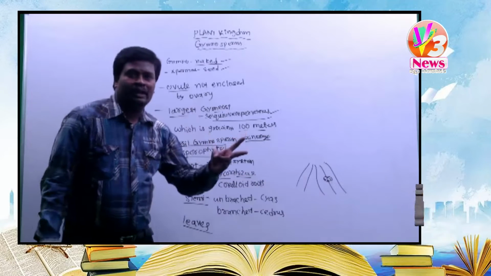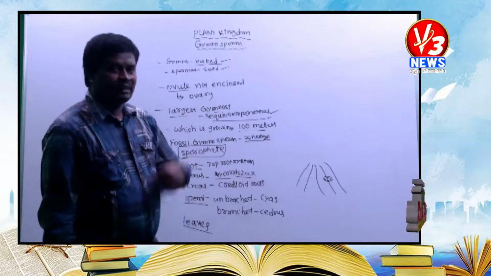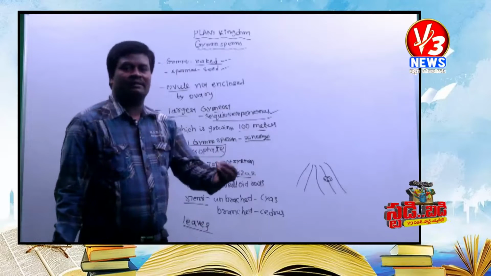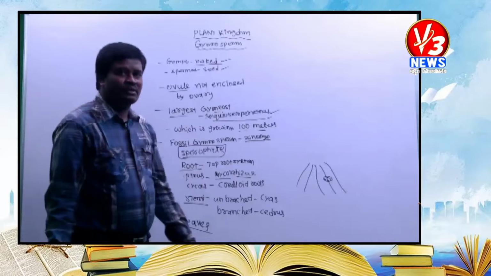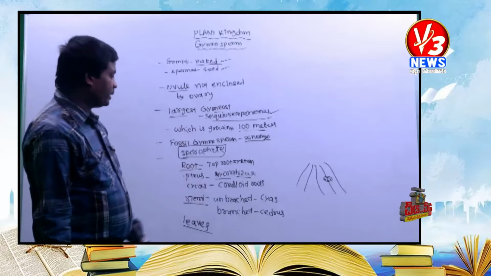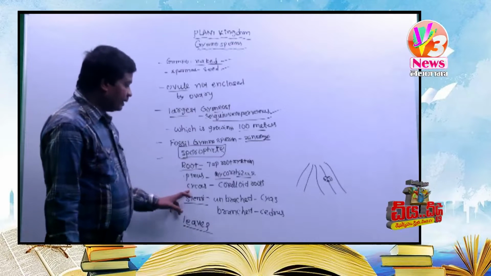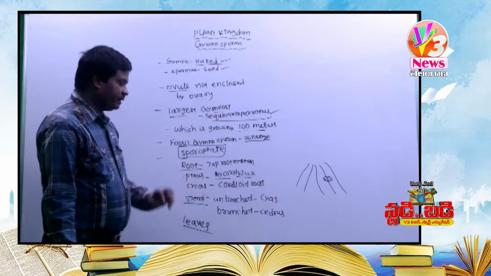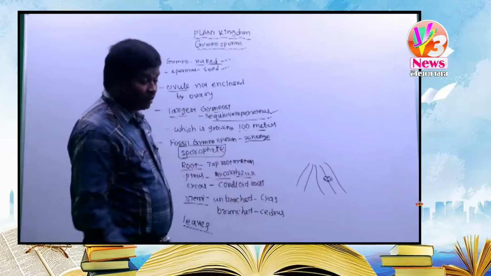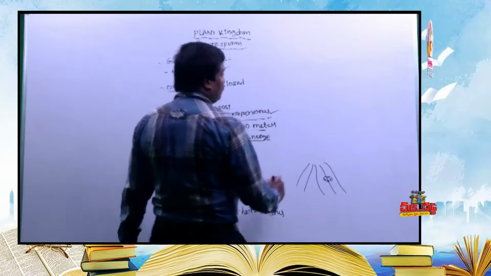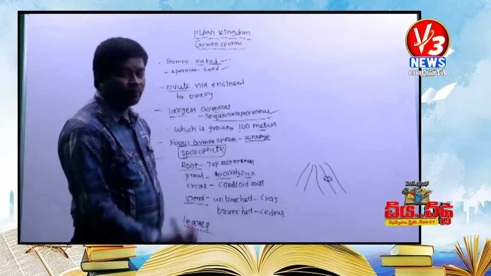There are two types of mycorrhiza, ectomycorrhiza and endomycorrhiza. If the fungi are present on the surface of the root, it is called ectomycorrhiza. If the fungi are present inside the roots in the vascular tissue, it is called endomycorrhiza. Then next, another example of a gymnosperm, Cycas. Cycas roots are called coralloid roots. What are coralloid roots? Coralloid roots are apogeotropic roots.